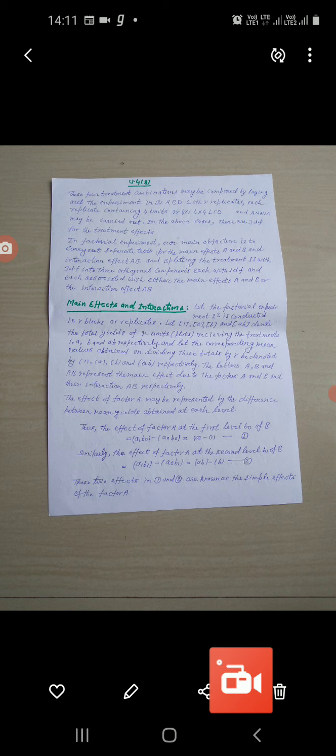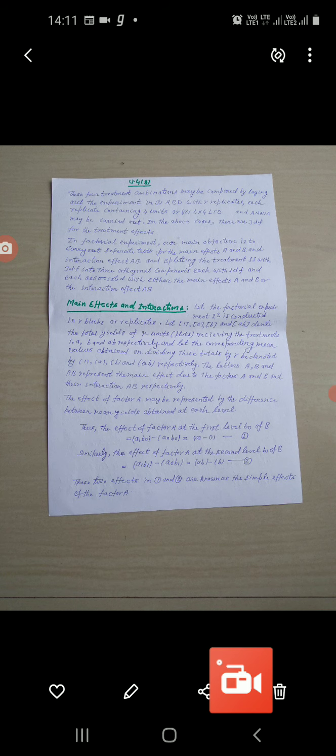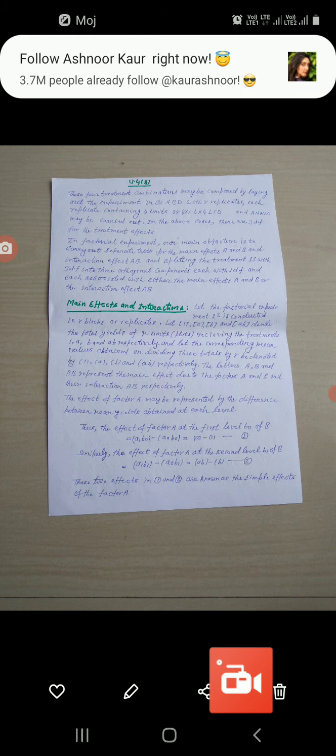The first level of A and B is generally expressed by the absence of the corresponding letter in the treatment combinations. The four treatment combinations are as follows: A0 B0, it is written as 1. It means factors A and B both are at first level.